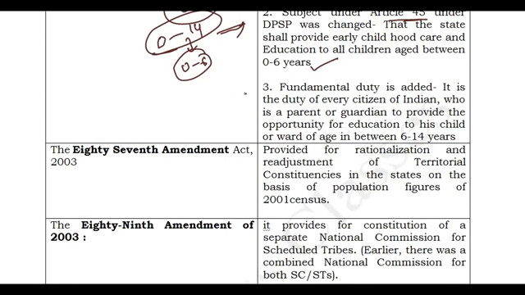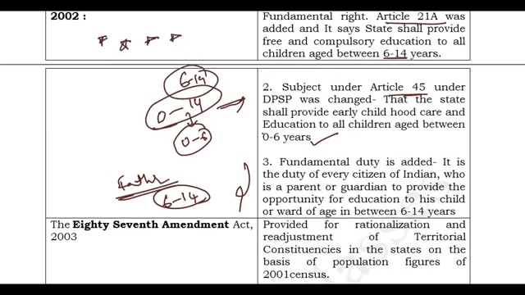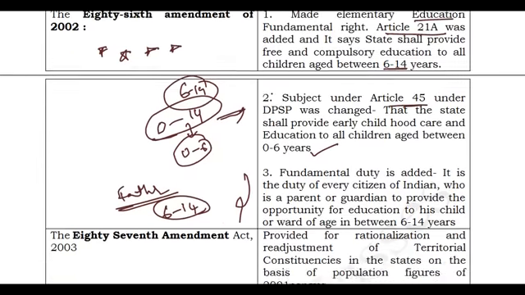And we have also added one more thing, a fundamental duty: every citizen of India, whether a father or guardian, should see that the child between 6 to 14 years gets sufficient education. That is the fundamental duty of every citizen. That is what is given by the 86th Amendment Act in 2002, friends.